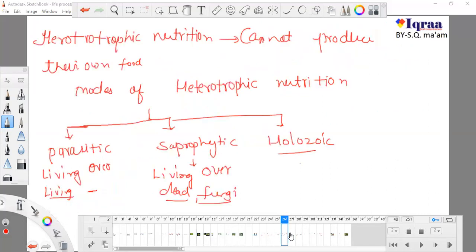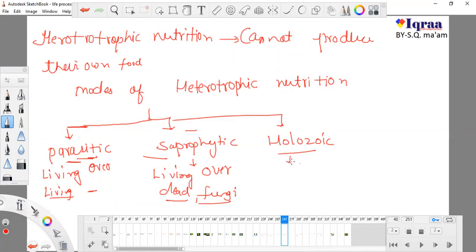In parasitic mode of nutrition, both organisms should be alive. If one organism is alive and one organism is dead, then this is not known as parasitic mode of nutrition. Remember, in saprophytic mode of nutrition, there is external digestion, because most of them do external digestion, and it is totally different from holozoic nutrition. There are no steps like taking food, digesting food, and after that removal of waste from the body. So it is definitely a different process.